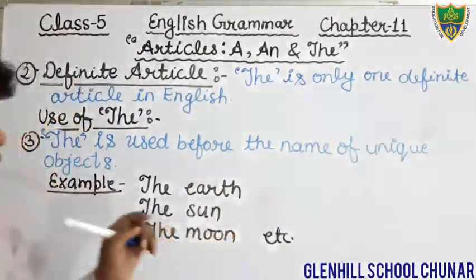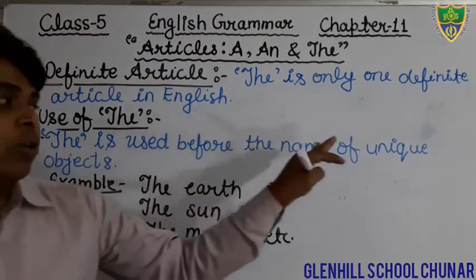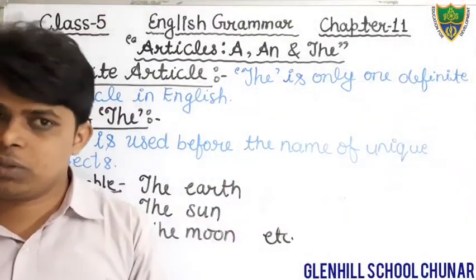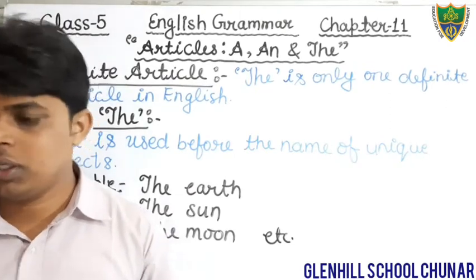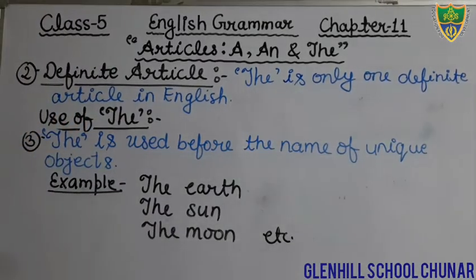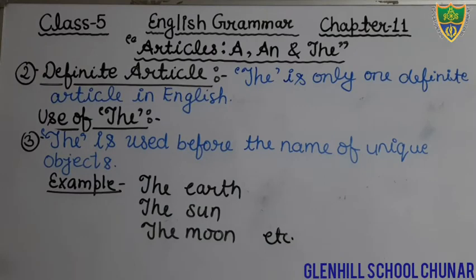Okay, so just write down: the is used before the name of unique objects. For example, the earth, the sun, the moon, etc. Okay, students, just write down: the is used before the name of unique object, the earth, the sun, the moon, etc. Okay, students. So come to the next point.